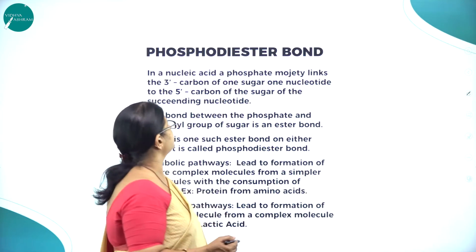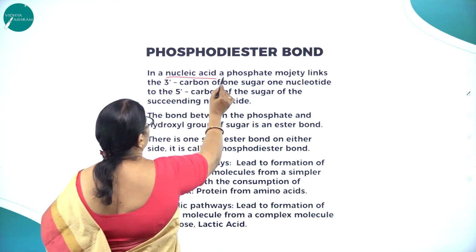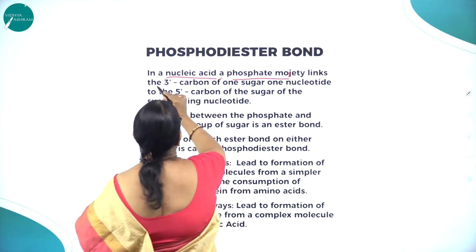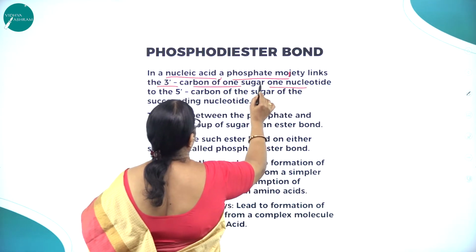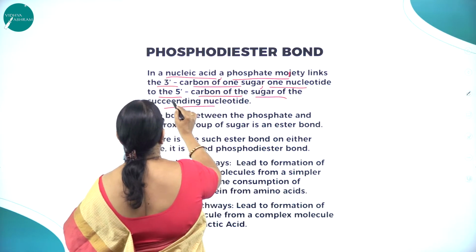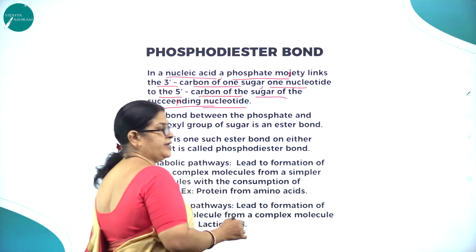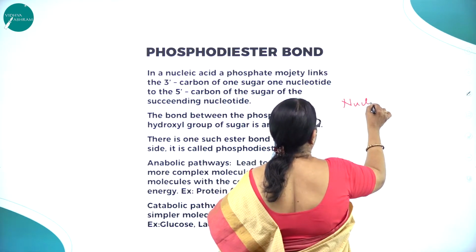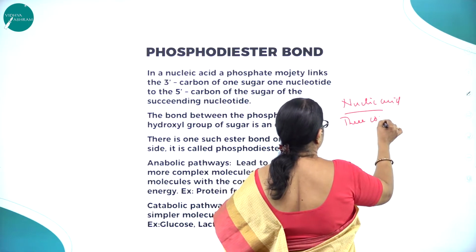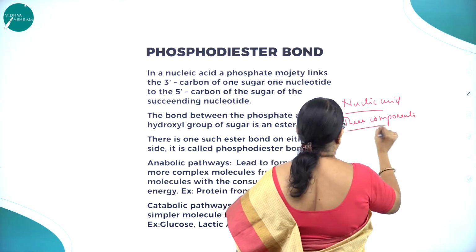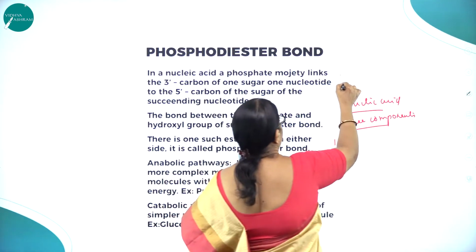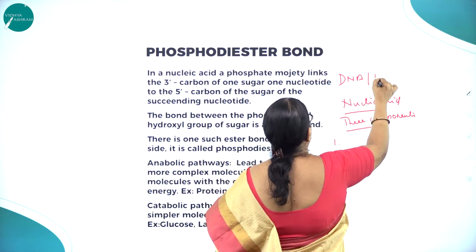Then the phosphodiester bond. In a nucleic acid, a phosphate moiety links the 3' carbon of the sugar of one nucleotide to the 5' carbon of the sugar of the succeeding nucleotide. What are the 2 types of nucleic acids? That is DNA and RNA.